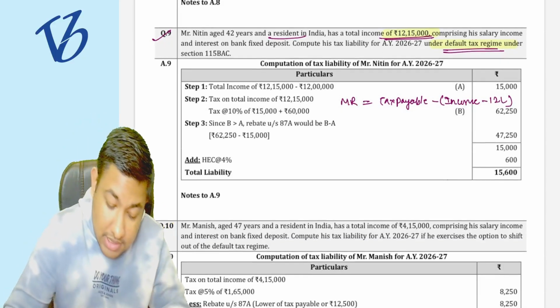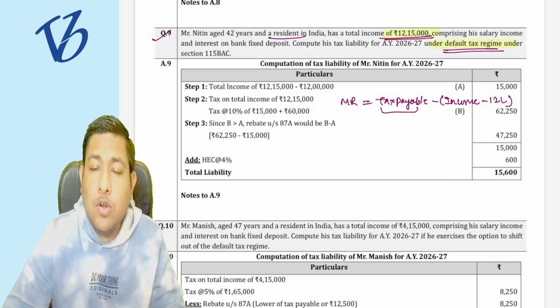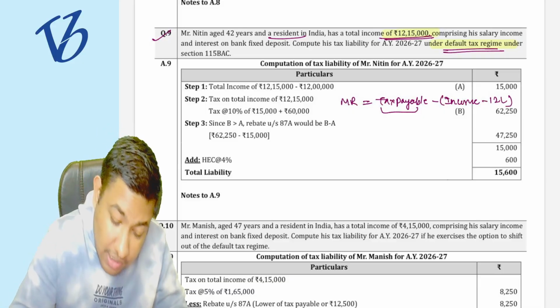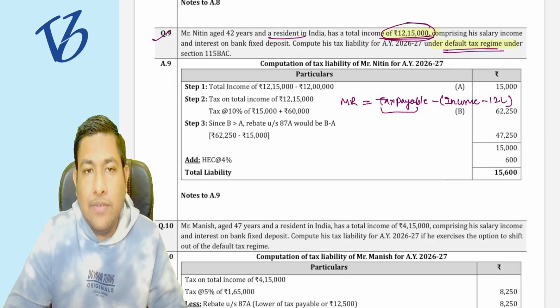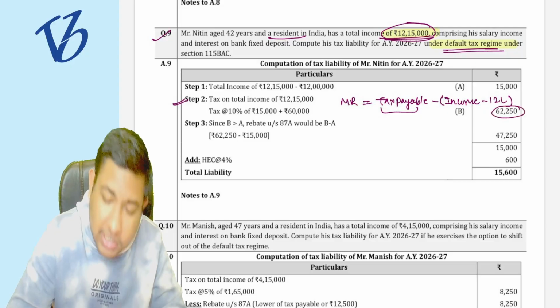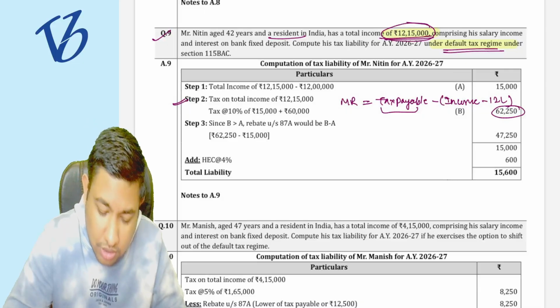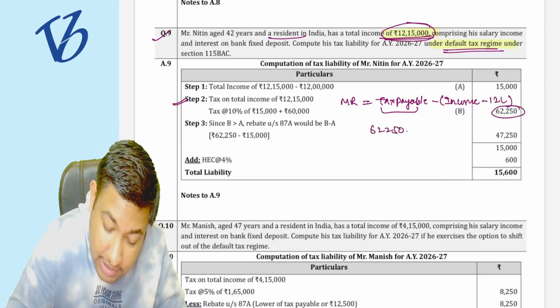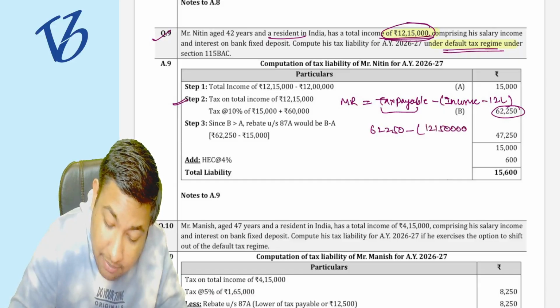Now see, what is the formula? First we have to calculate the tax payable. So calculate the tax payable on 12 lakh 15,000 rupees as per the default tax regime. It will come to 62,250. Minus my income, which is 12 lakh 15,000 minus 12 lakh.